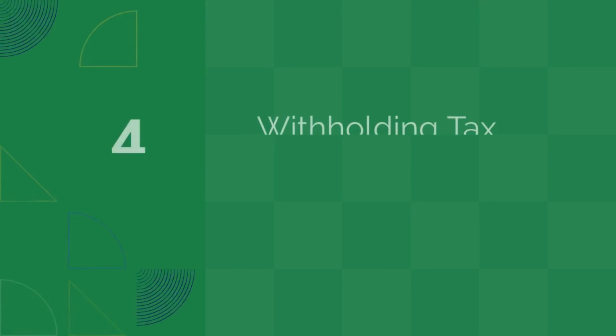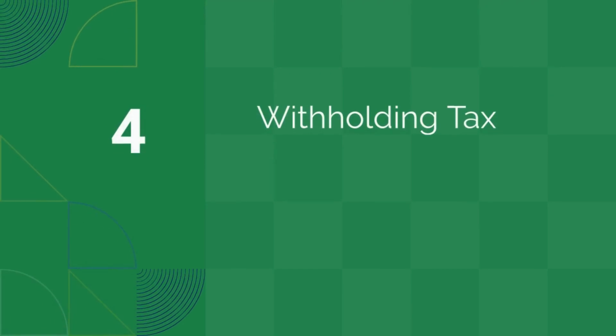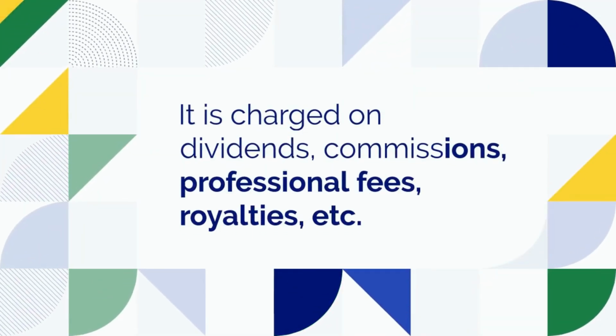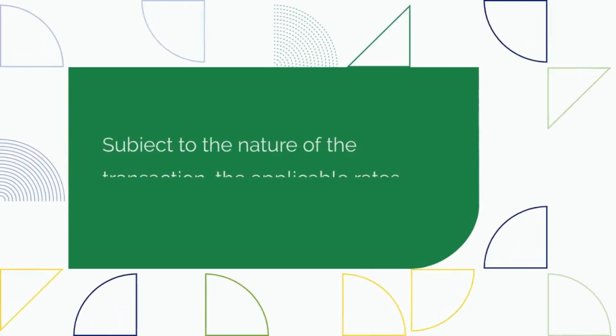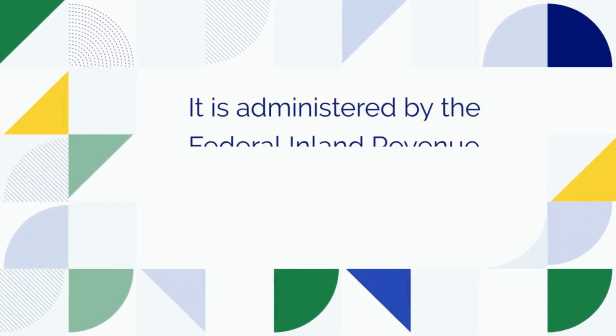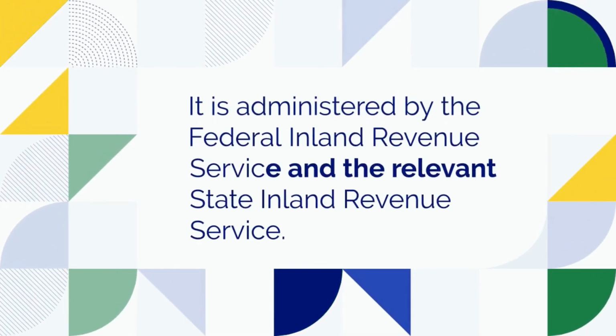4. Withholding tax. This is collected on business transactions involving contracts. It is charged on dividends, commissions, professional fees, royalties, etc. Subject to the nature of the transaction, the applicable rates range between 2.5 and 10%. It is administered by the Federal Inland Revenue Service and the relevant state Inland Revenue Service.